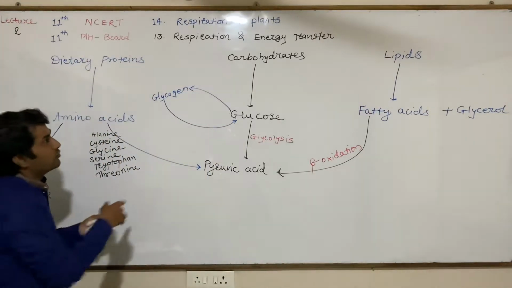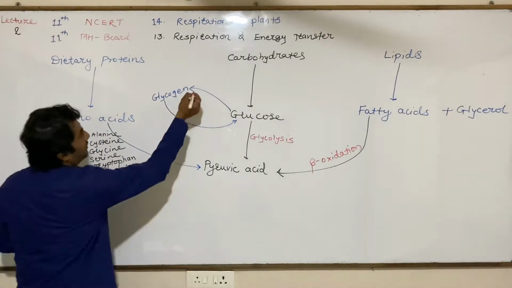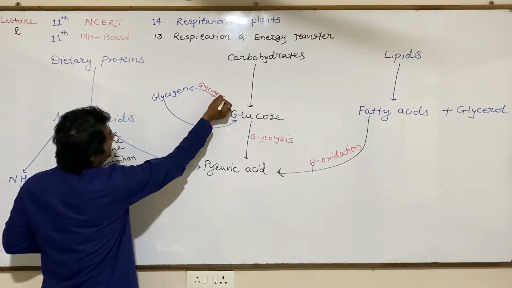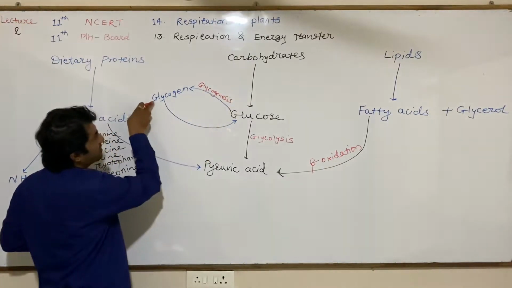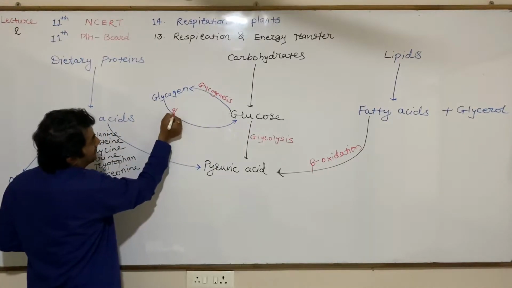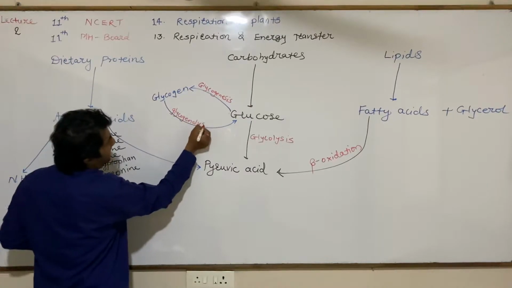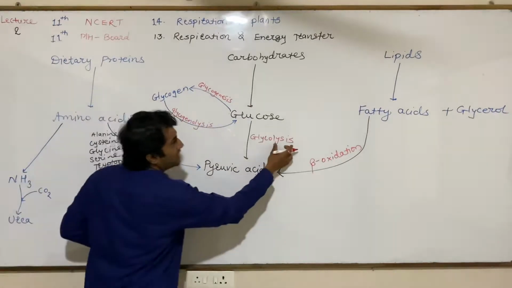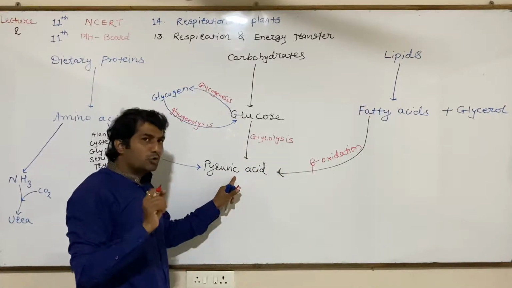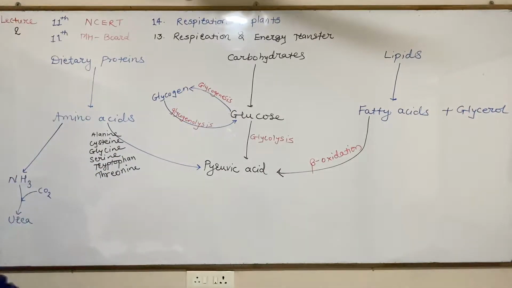The conversion of glucose to glycogen is called glycogenesis. And the conversion of glycogen to glucose is called glycogenolysis. Lysis means breakdown. Here glycolysis means breakdown of glucose into two molecules of pyruvic acid. We will discuss that process in detail.